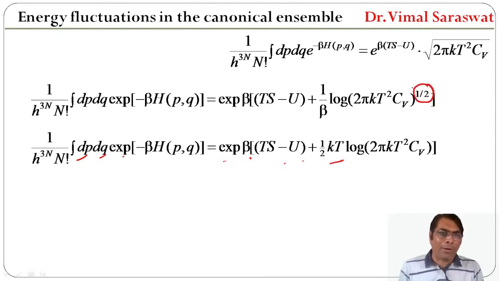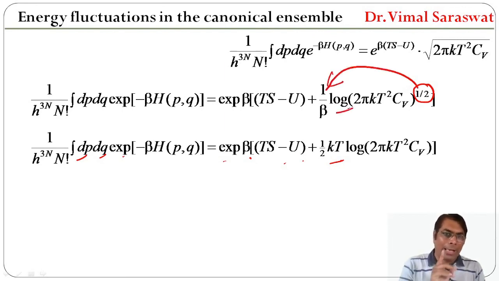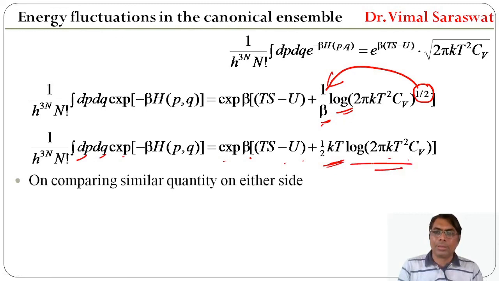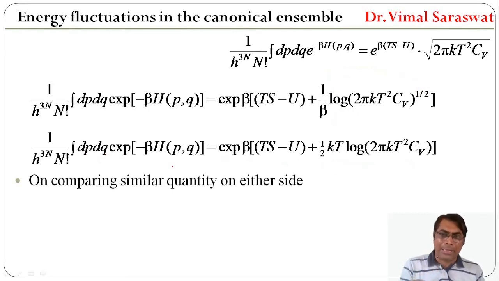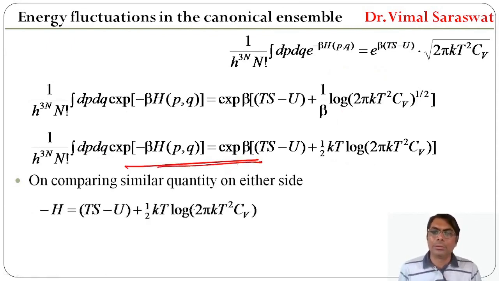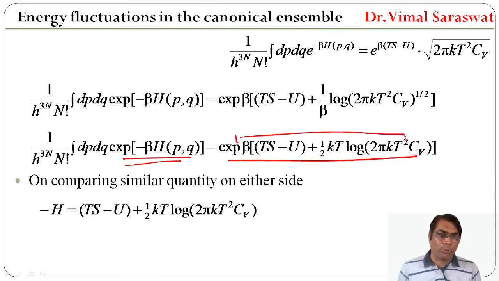Because this power will be transferred into multiplication, because here we have log and beta is 1 upon kT. So 1 upon 2 beta will be 1 by 2 kT, and log of 2 pi kT square Cv is written here. On comparing similar quantities on either side, here we have exponential of minus beta h, and here exponential of beta and this whole quantity.